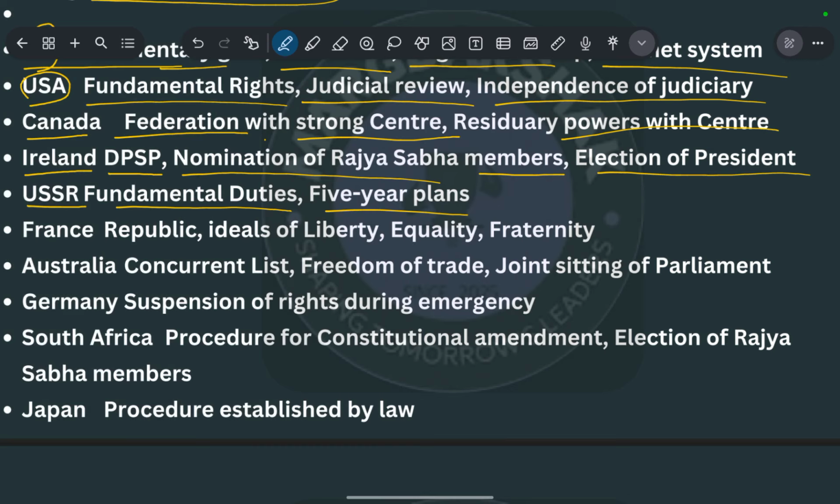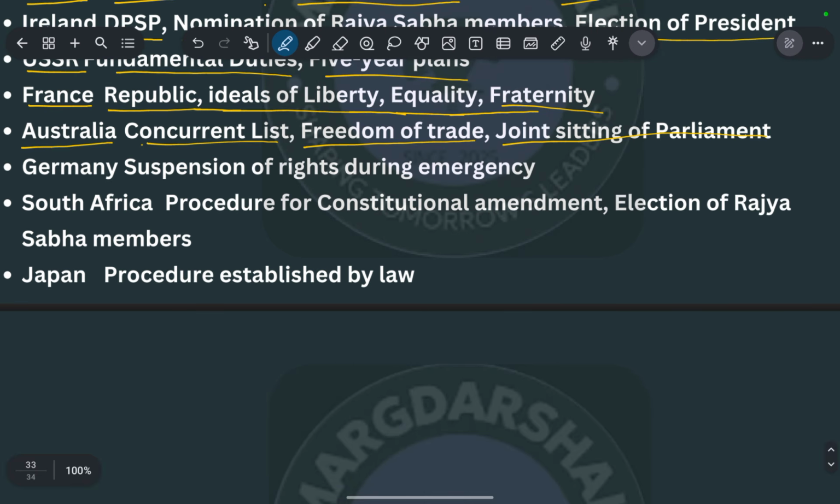Next is France. We have taken the republic and the ideals of liberty, equality, and fraternity from France. I hope you have studied the French Revolution in your world history. You can directly say that the republic, liberty, equality, and fraternity are taken from the French. From Australia we have taken the concurrent list, freedom of trade, and the joint sitting of the parliament.